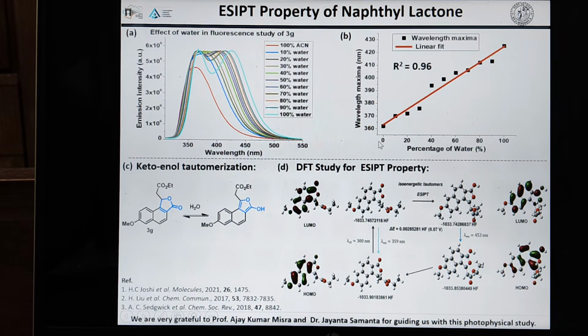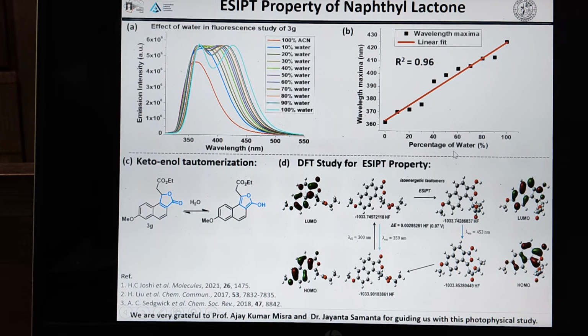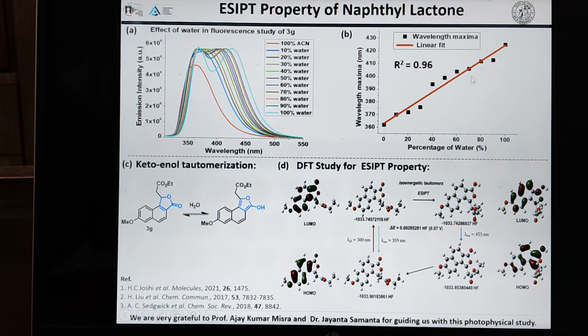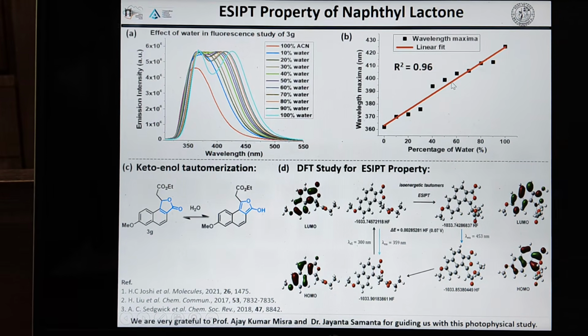Again, a calibration curve was obtained using different percentages of water, and from this calibration curve we can easily get the unknown percentage of water in any sample.